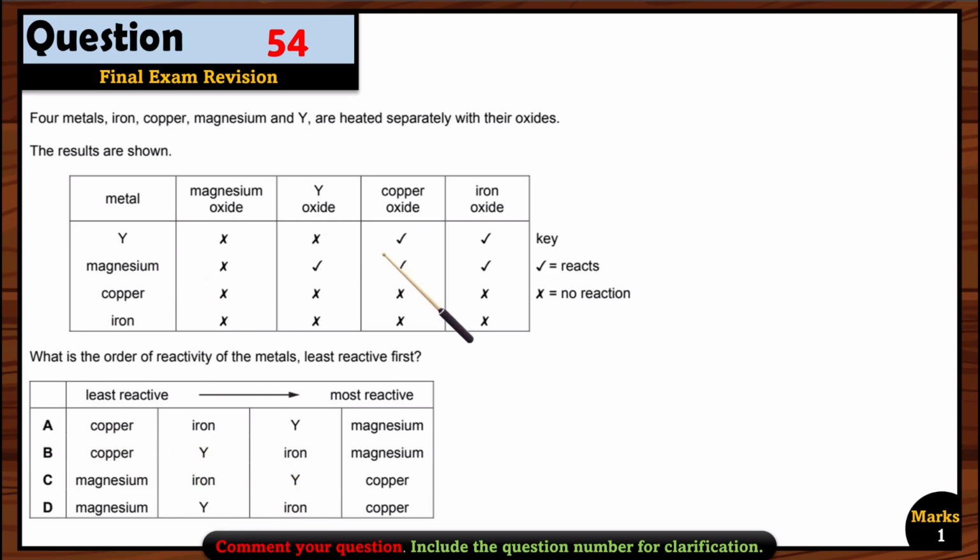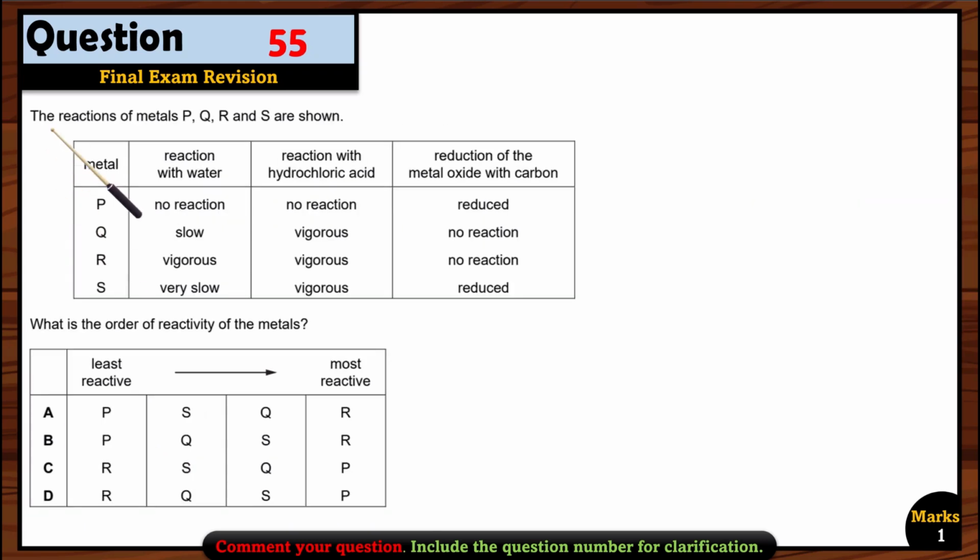It is not right because Y still has some reaction with copper oxide and iron oxide. It means it is more reactive than copper and iron, but not more reactive than magnesium, because Y has no reaction with magnesium oxide. So magnesium is the most reactive one, then we have Y, then iron, and then copper, the least reactive one. So option A is the right option here.